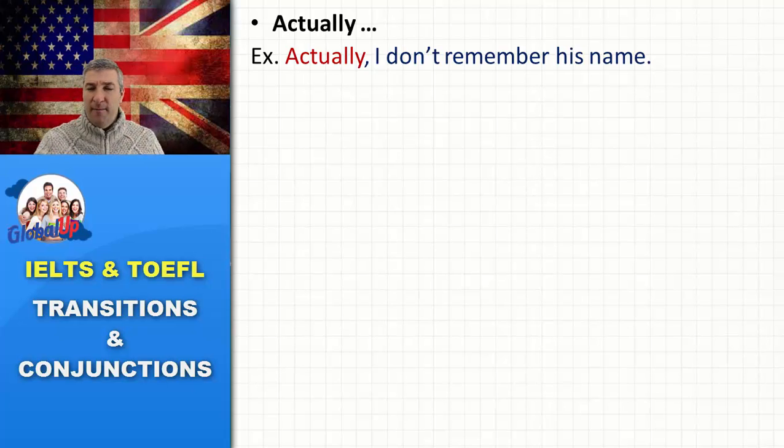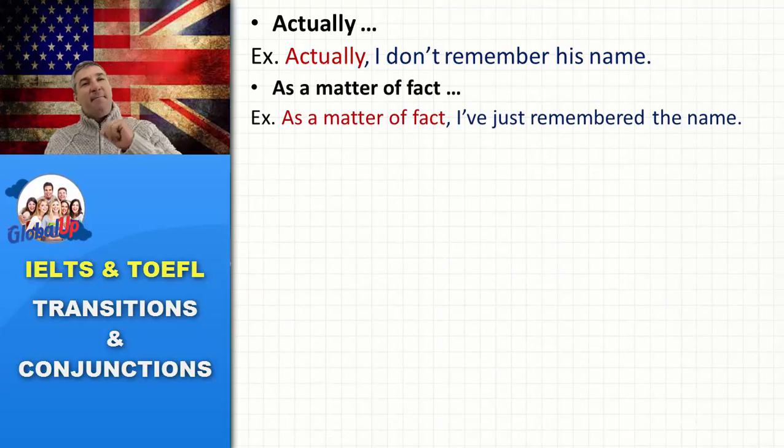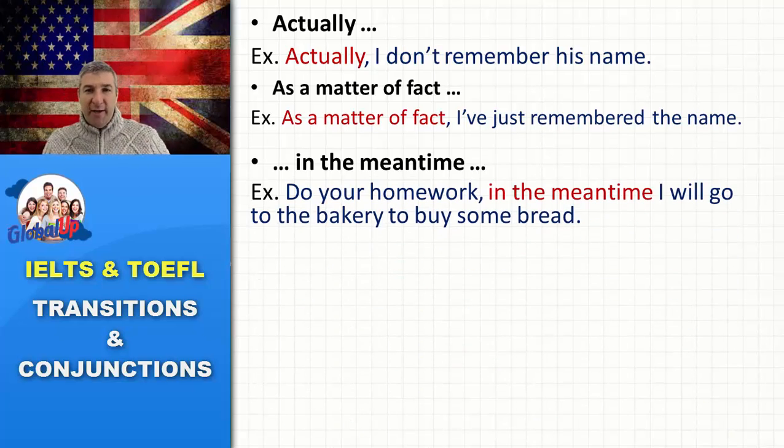It's very similar. Let's take a look at "as a matter of fact," which could be similar to "actually." As a matter of fact, I've just remembered his name. So, "as a matter of fact" is a commonly used conjunction. It brings your English to a whole different level. It really sounds like very beautiful English, beautiful communication skills. Let's take a look at another example.